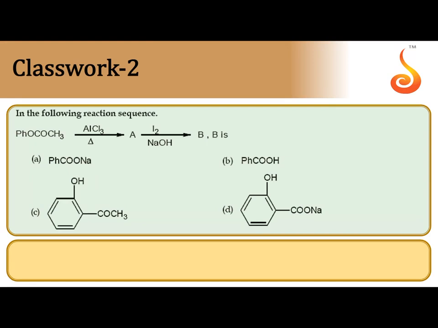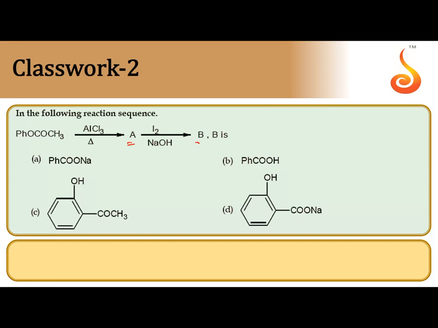Next, in the following reaction sequence, A and B we have to find out. Phenyl ethanoate, Ph-OCOCH3, is given.